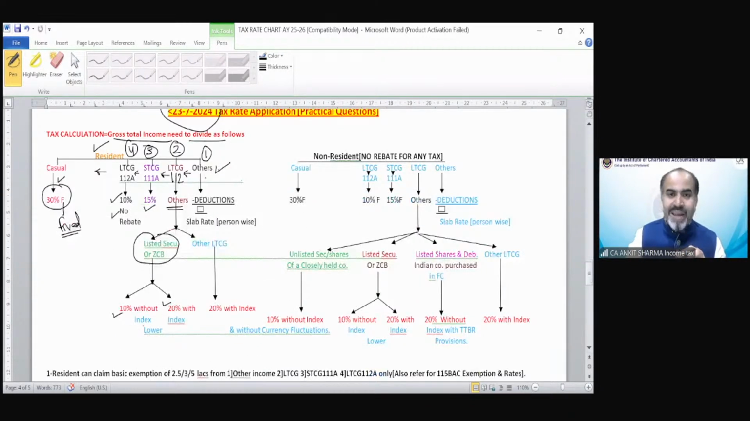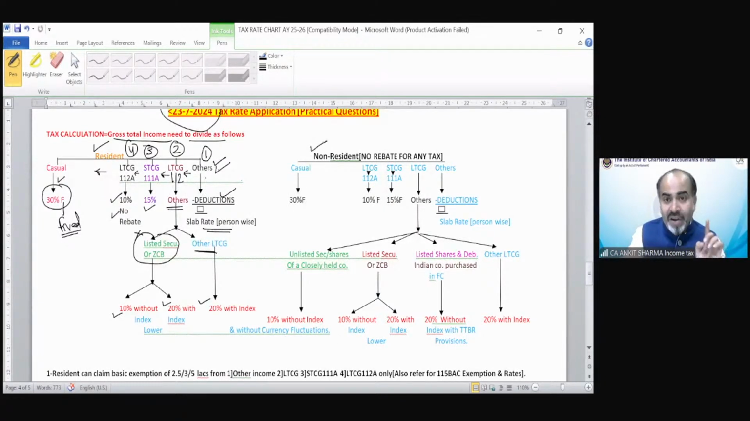In my opinion, in any question, I think this would preferably not be given, because that will make your question more complicated. But if it is in the question, we should know the solution part. If there is any other long-term capital gain, in this scenario the rate would be 20%. Any other income except these four would form part of your other income; deduction can be utilized out of this income and the slab rate is going to be applicable.